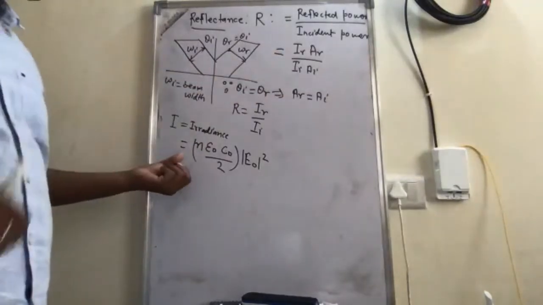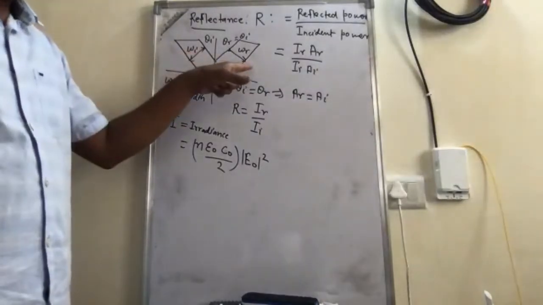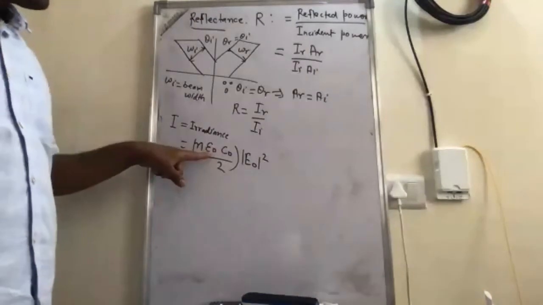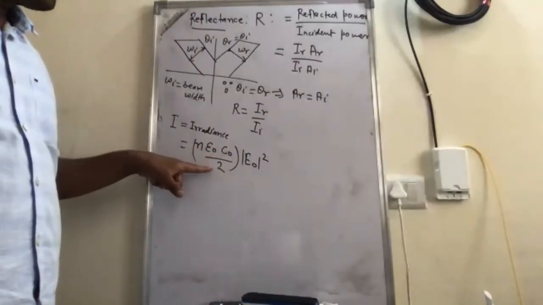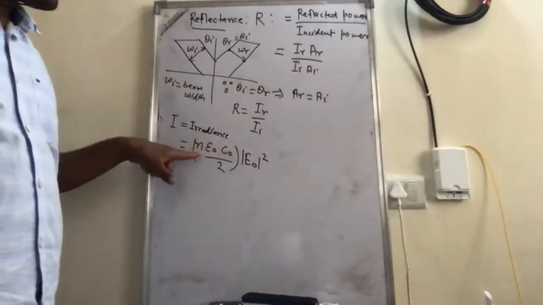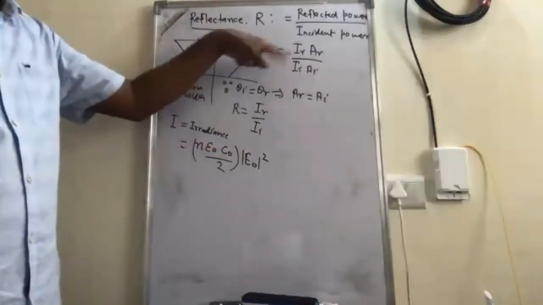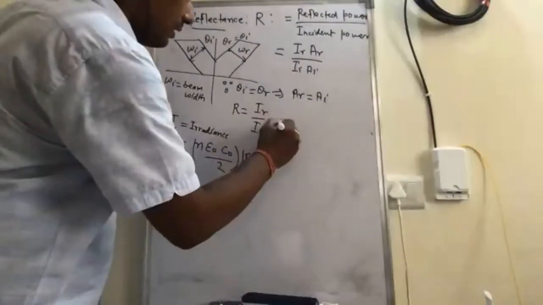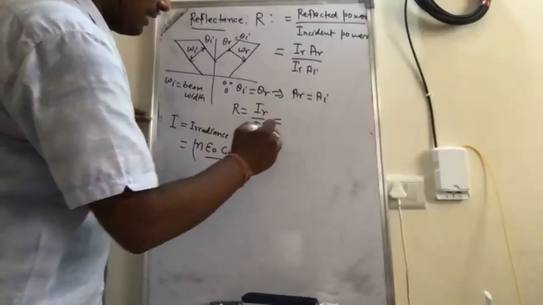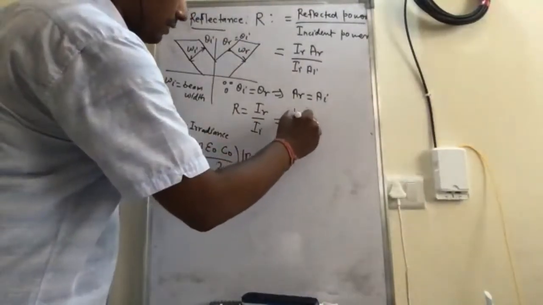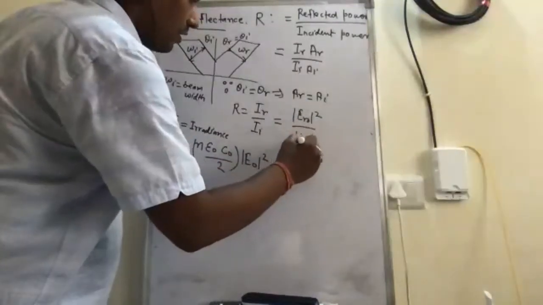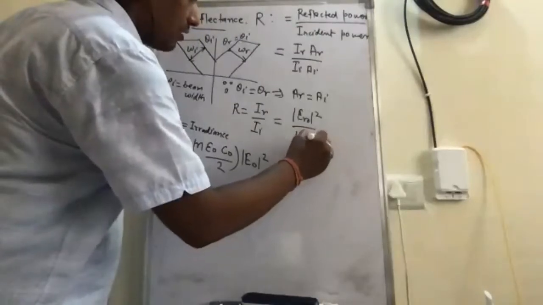So we see that since the incident and reflected fields are both in the same medium, the refractive index will be the same. Epsilon naught c naught will also be the same. So this whole constant quantity will be cancelled out from the denominator and the numerator. So using this relation, this is nothing but equal to mod ER naught square upon mod of EI naught square.